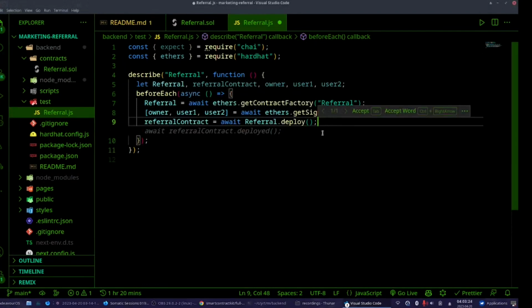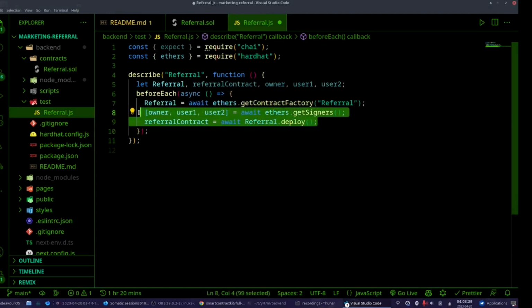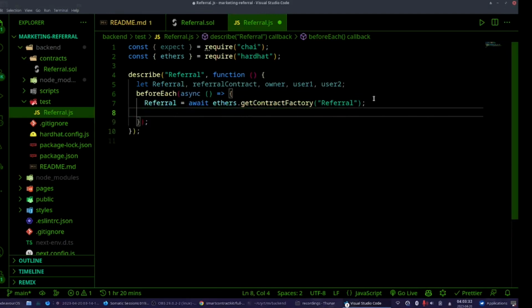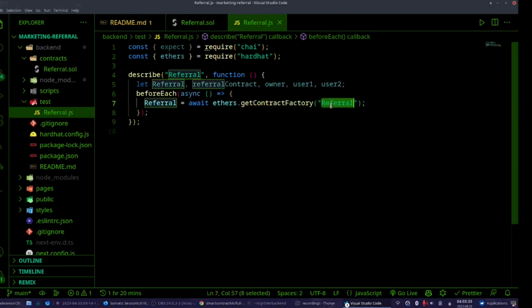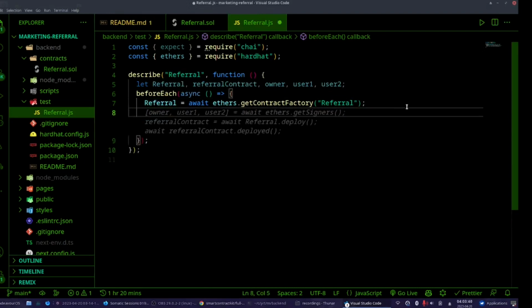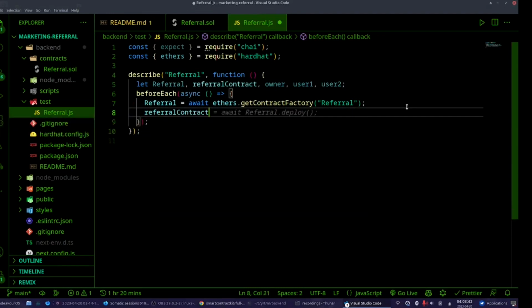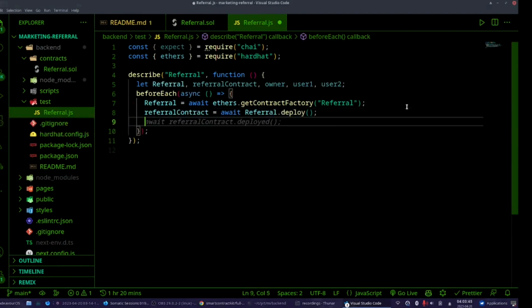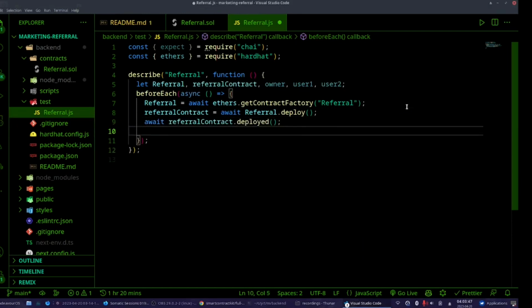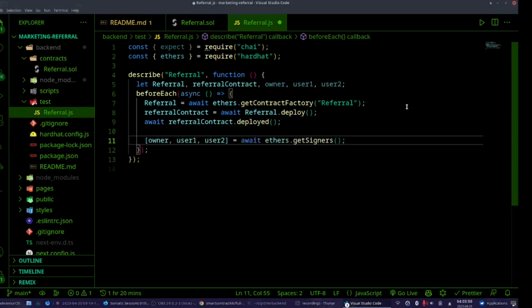So we are getting the contract. Now I want to deploy the contract, the referral contract, await referral deploy. I want to wait for it to be deployed, and I want to get three users' addresses: owner, user 1, user 2.